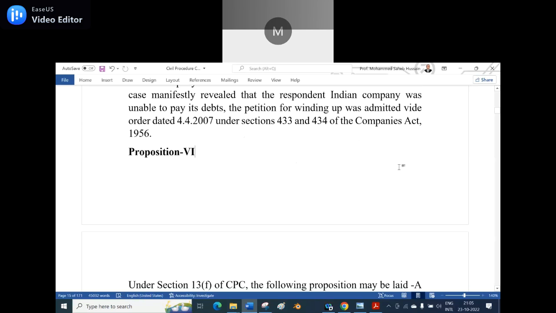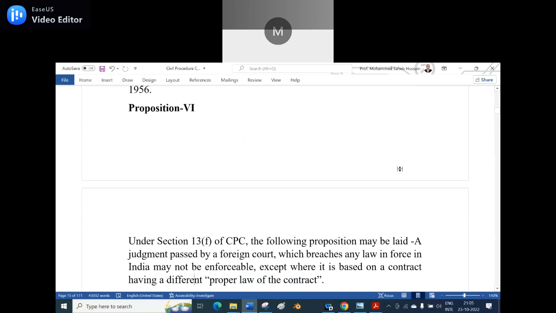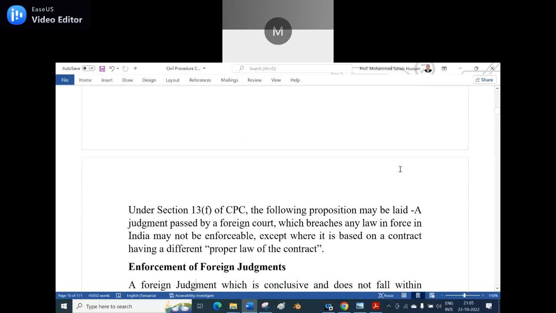I gave this handout to you in advance. The purpose of giving it in advance is so that you can read it. Proposition 6: under section 13(f) of the CPC, the following proposition may be laid. A judgment passed by a foreign court which breaches any law in force in India may not be enforceable, except where it is based on a contract having a different proper law of the contract.